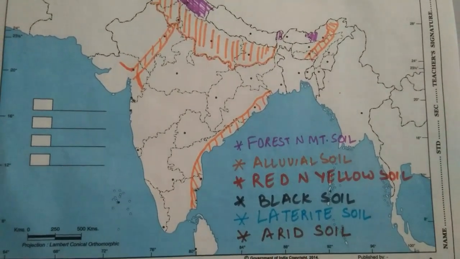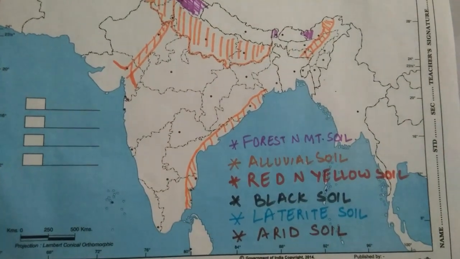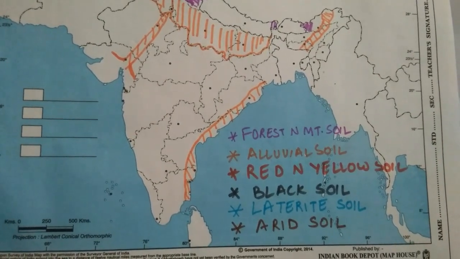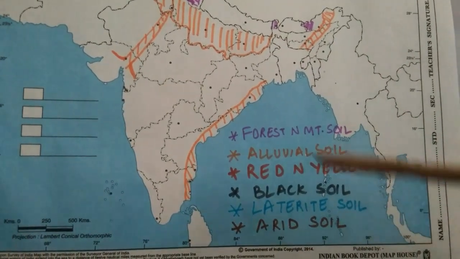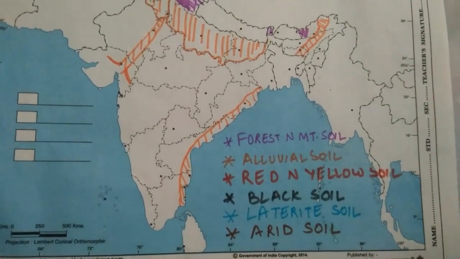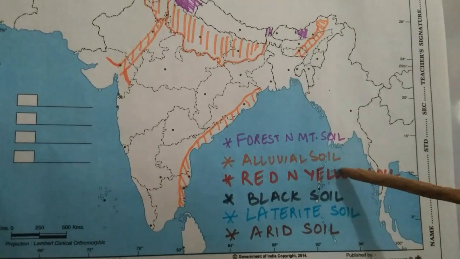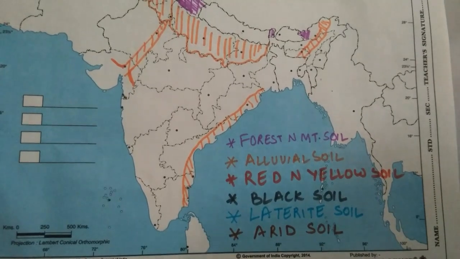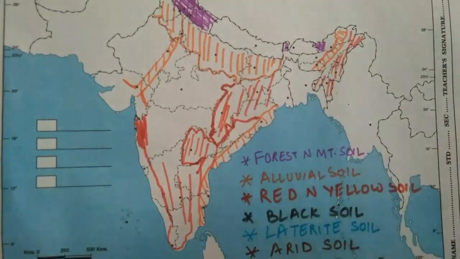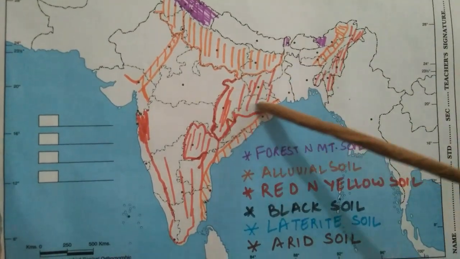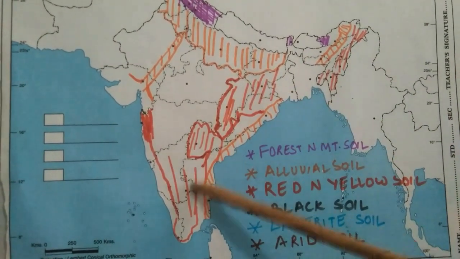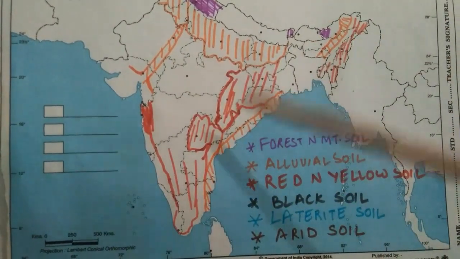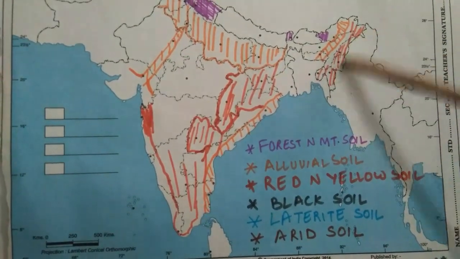Coming back to the red and yellow soil, you all know why it is red in color? Because of the iron content in it. Iron is diffused with the metamorphic rocks, so that gives us the red color, and when this soil is hydrated, it gives us the yellow color. So now let's quickly fill in the map the places where we have red and yellow soil. While filling the map, we'll get the area of red and yellow soil around this area, the eastern part and the southeastern part, and some narrow corridors towards the western part, and also we have the same type of red and yellow soil in the northeastern part of our country.